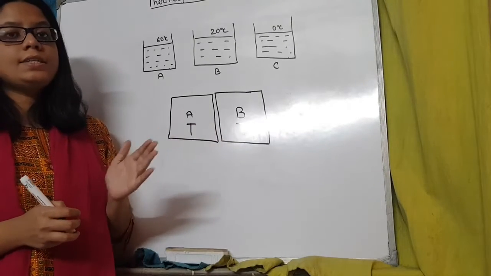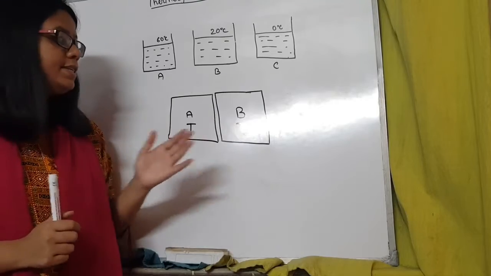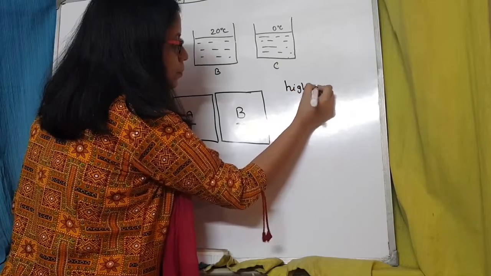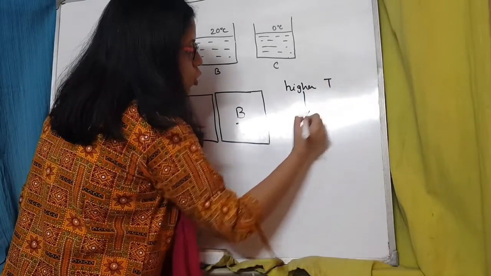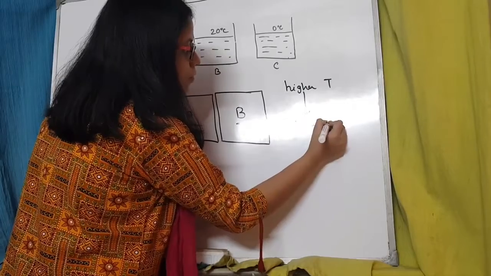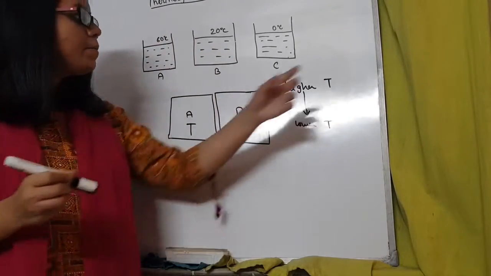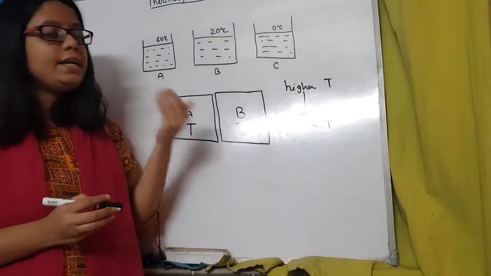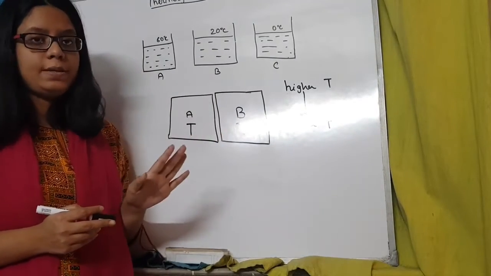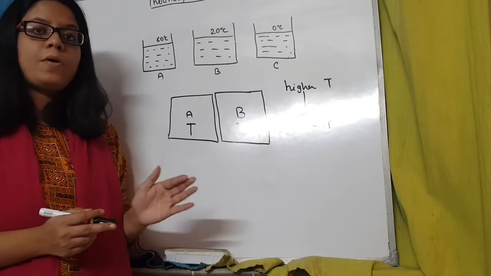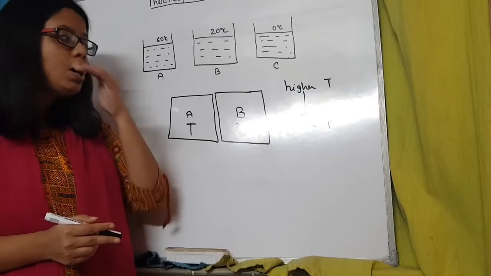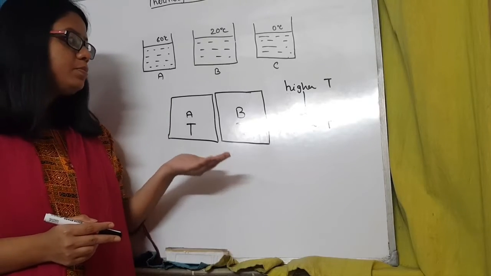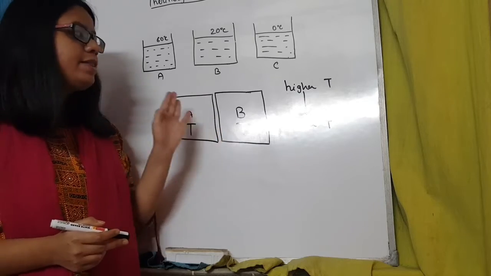Temperature also gives us the direction of heat flow. That is, heat will always flow from a body at higher temperature to a body at lower temperature. Now heat energy and temperature are not the same thing. Two bodies can have the same amount of heat energy but their temperatures may be different. Two bodies may have the same temperature but their heat energies may be different. So this is about temperature and thermal equilibrium.